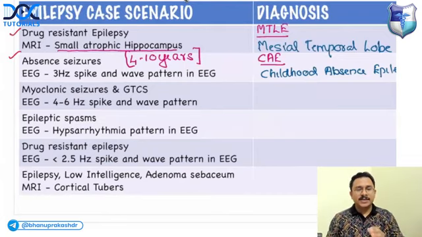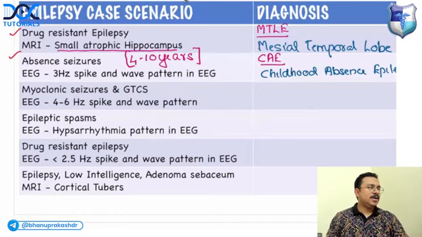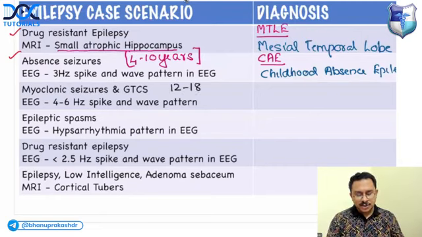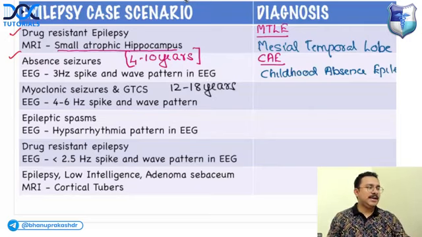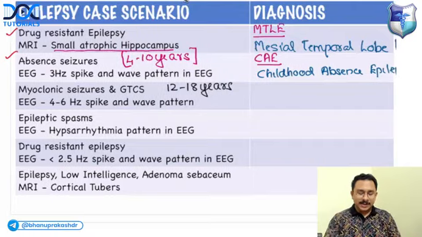Third is patient having myoclonic seizures and also GTCS, generalized tonic-clonic seizures, and the EEG is showing 4 to 6 hertz spike and wave pattern. Can somebody answer what is the diagnosis? Myoclonic seizures are there and you're having generalized tonic-clonic seizures. So I'll just give you a clue. The age of the patient is around 12 to 18 years. What do you think is the likely diagnosis?